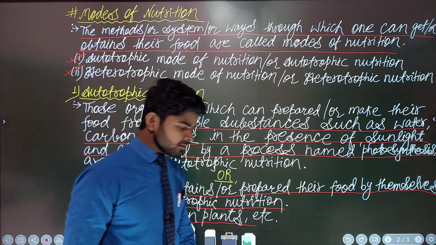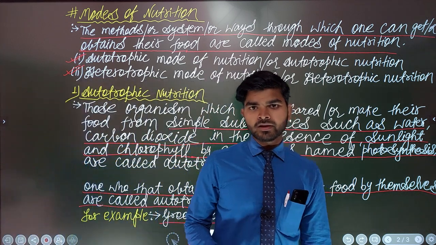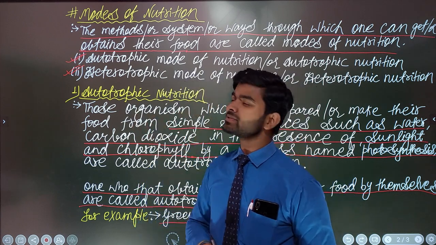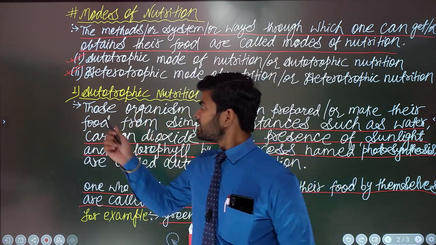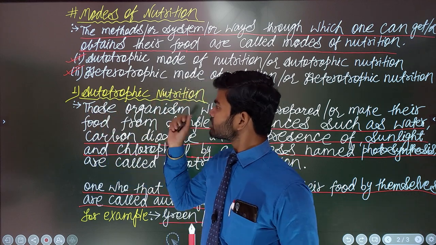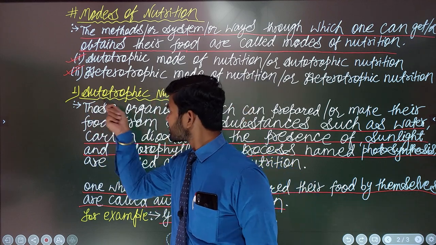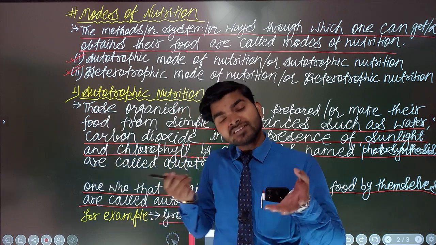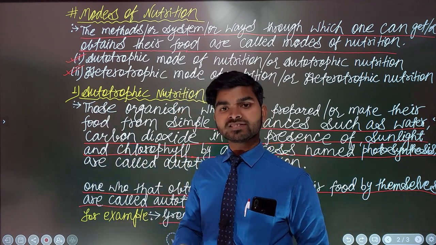Okay, just calm down, now listen to me. I am discussing a trick to remember autotrophic nutrition. In the name autotrophic nutrition, you can see the word auto. Auto means by themselves.